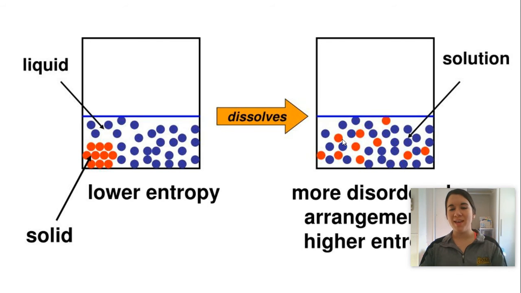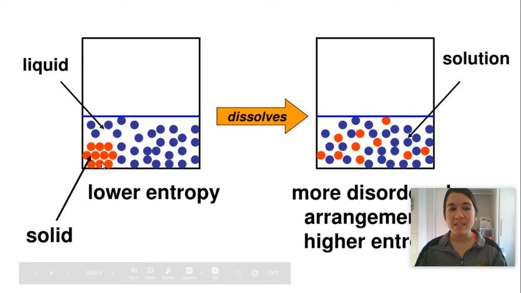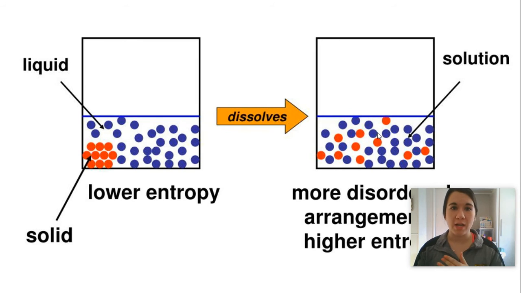If it dissolves, now I have a lot of little pieces of salt all the way through my water, okay? Which means there's a lot more places there could be salt, it's a lot more disorderly, it's a lot higher entropy. So anytime we're breaking something down into smaller pieces, and that happens in any kind of chemical reaction, that would also increase our entropy and would favor the formation of products for that reaction.